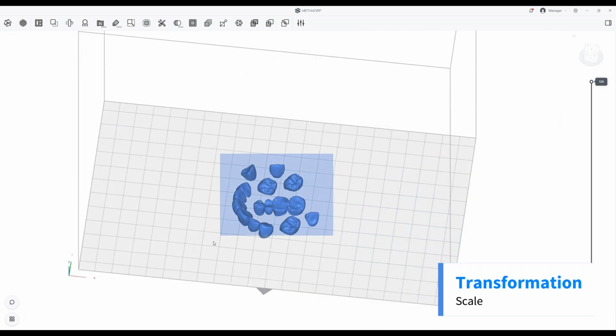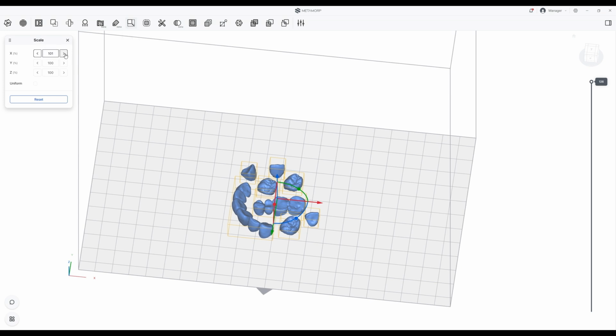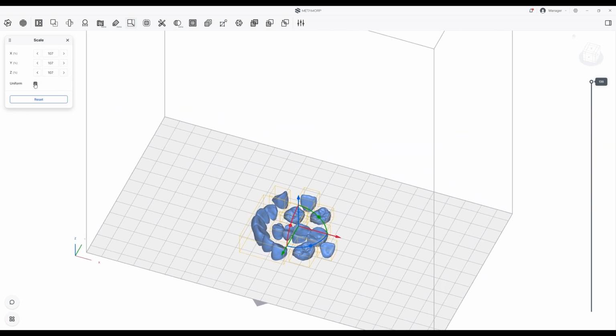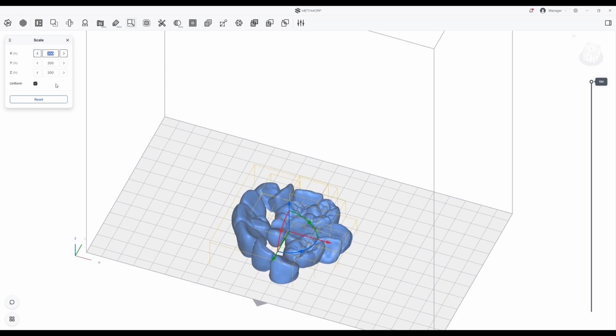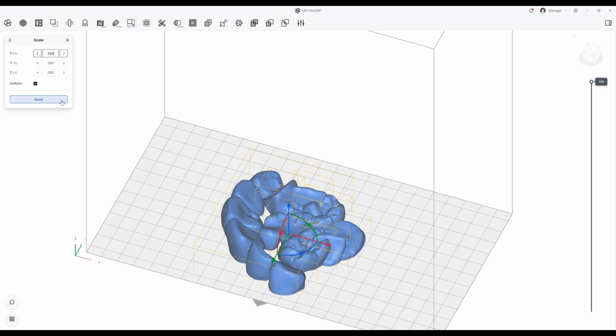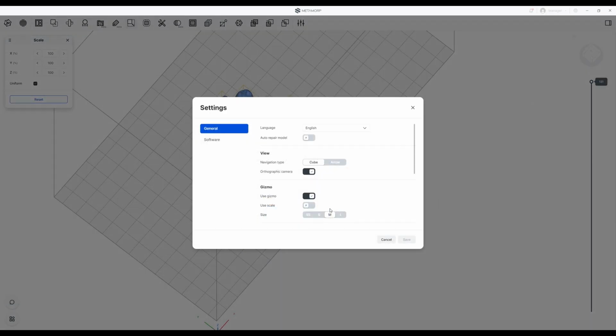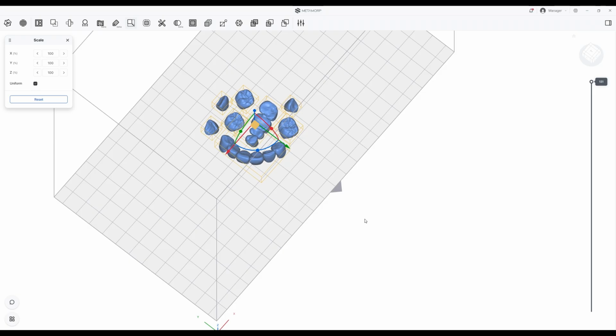The scale function allows you to adjust the size of the model. You can adjust the model size by entering values for each X, Y, and Z axis in the settings window. When uniform is checked, the size is adjusted at the same ratio in all directions. If gizmo scaling is enabled in the settings, you can easily adjust the size by dragging the gizmo.